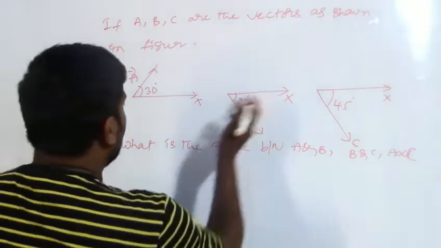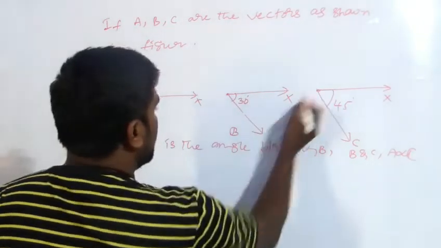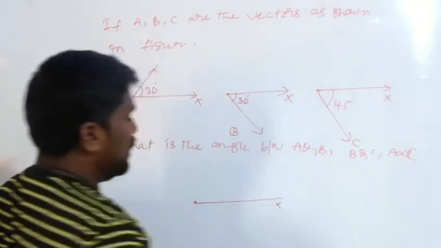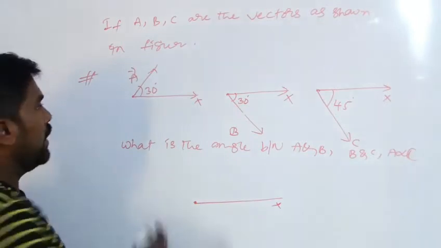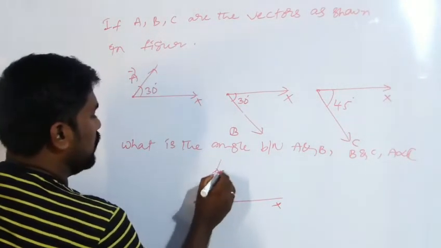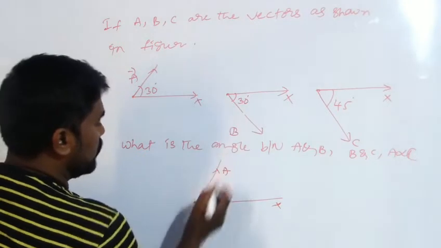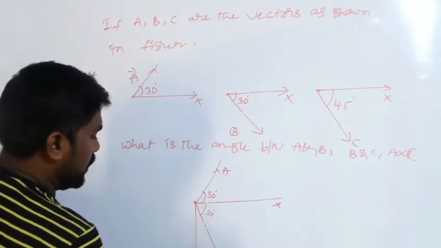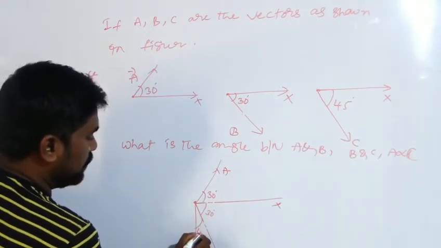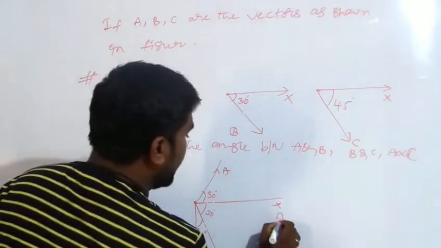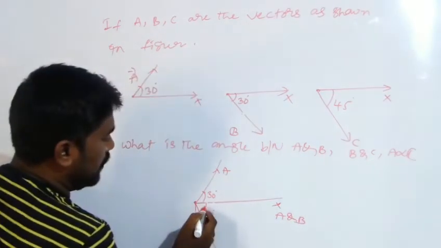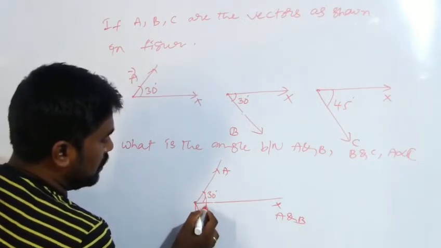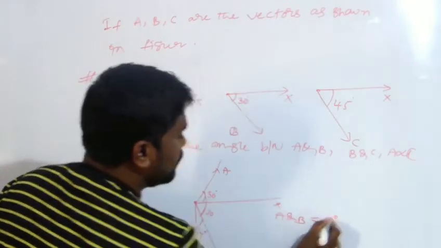We have to start from a single point. This is the line which is the x-axis, and there is a vector A at 30 degrees, vector B at 30 degrees, and vector C at 45 degrees. Then the angle between A and B, so this is the x-axis, is equal to 60 degrees.